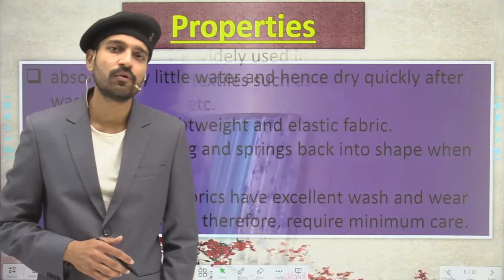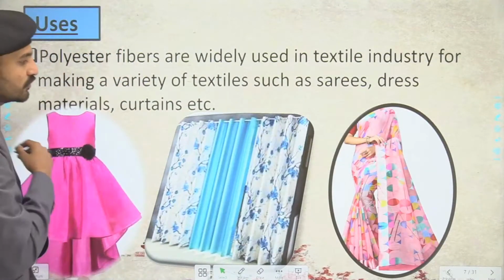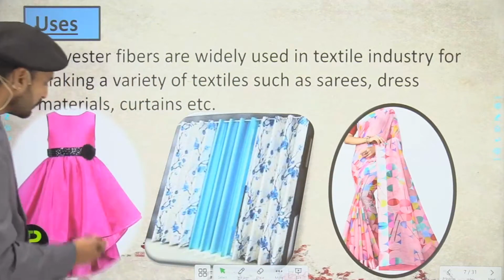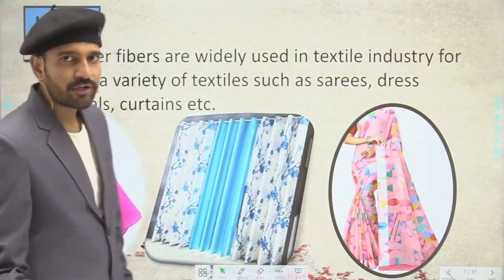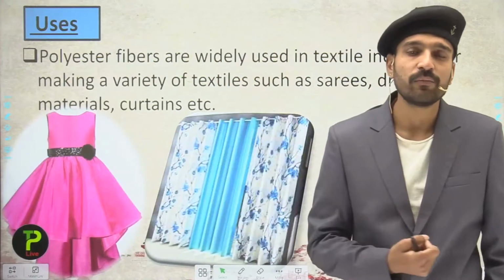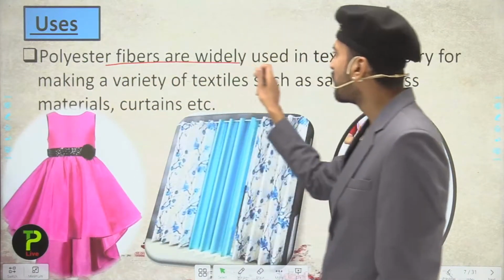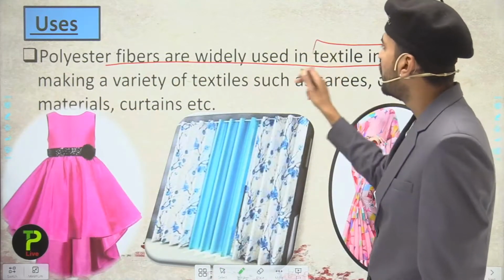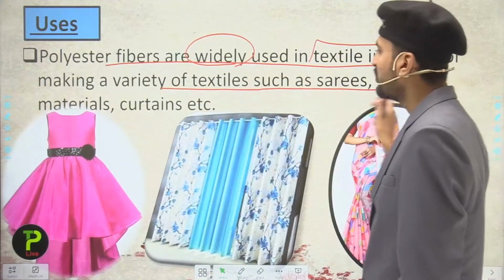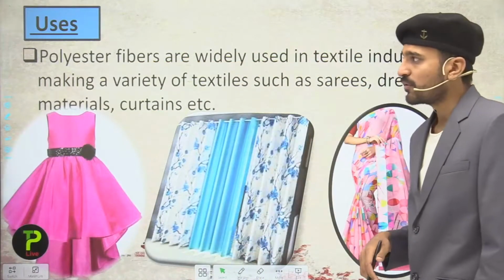Now moving to the next, where you can see the uses of the polyester. You can see the polyesters are used in making saris, curtains, dresses. As I have already told you, more than 60% of our daily clothing material is made from polyesters. Polyester fibers are widely used in the textile industries for making a variety of textiles such as saris, dresses, materials, curtains, etc. Now this is about the one use.